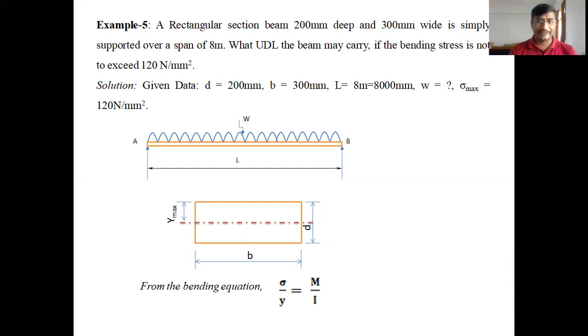From the bending equation, sigma by Y equal to M by I, where sigma is the stress, Y is the distance of the fiber from the neutral layer, M is the bending moment, and I is the moment of inertia for the given cross section.